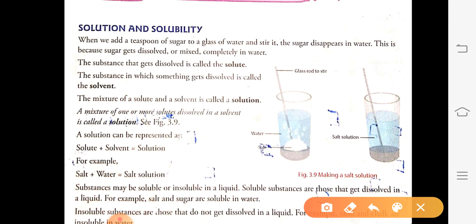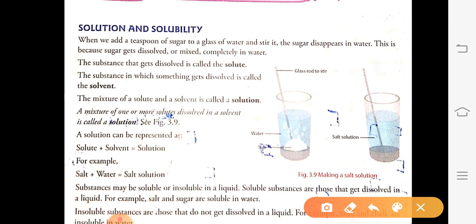The substance that gets completely dissolved in a solvent is called a solute. The substance in which something gets dissolved is called a solvent. Like in the previous activity, in which we dissolved something in water, here water is called the solvent. The mixture of solute and solvent is called a solution.